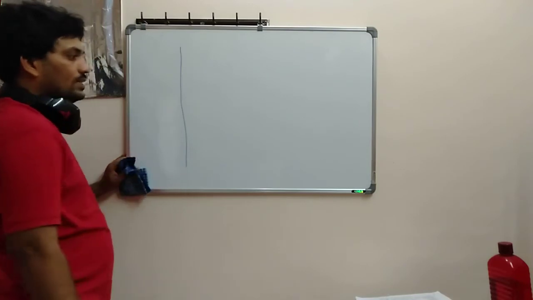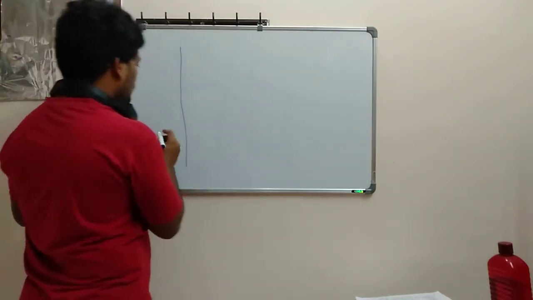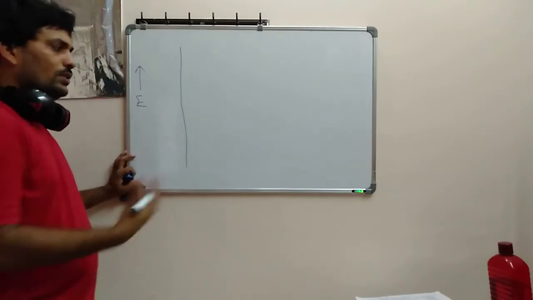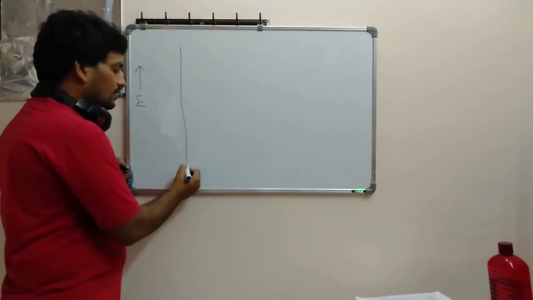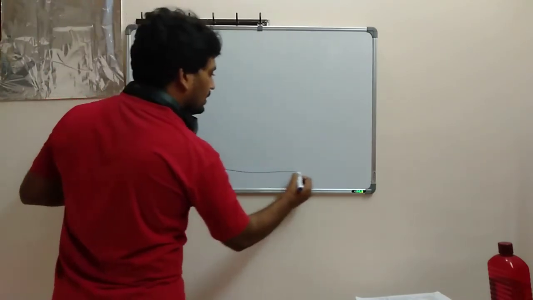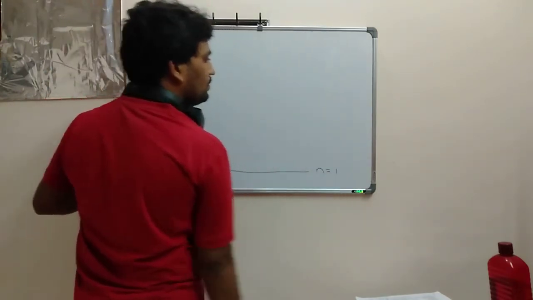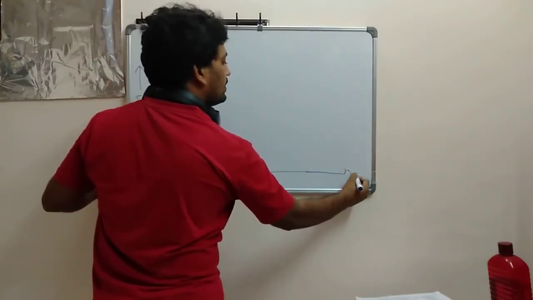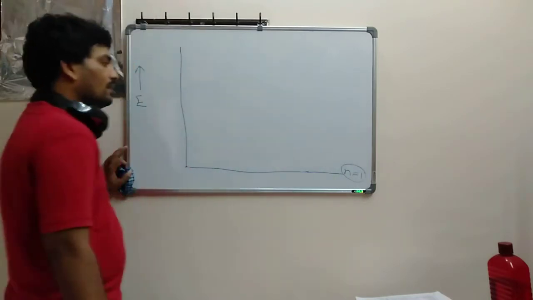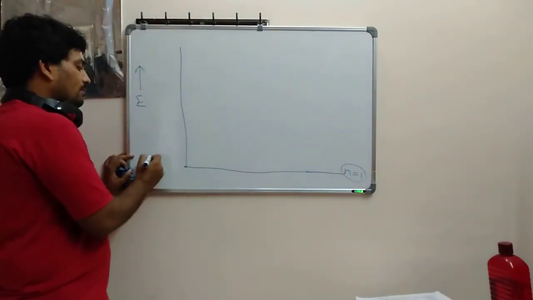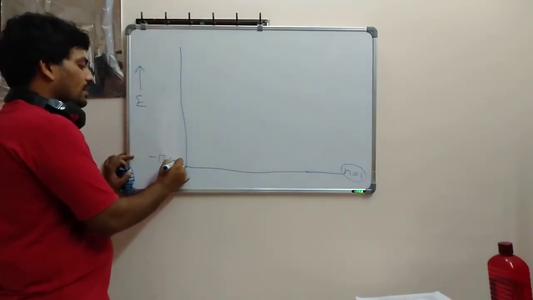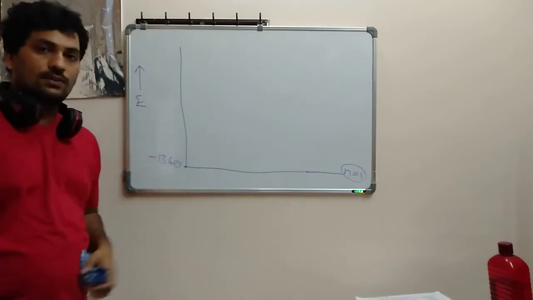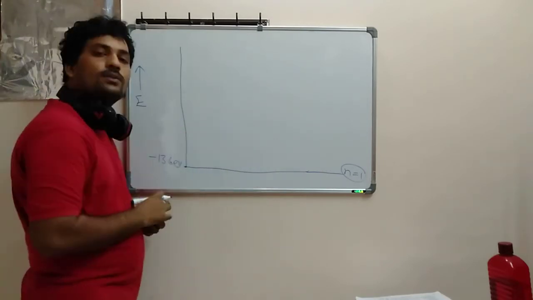So this is your energy level diagram, and I am drawing the energy axis. These are your energy levels, total energy. As I told you, this is your ground level energy, for which n is equal to 1. Let's suppose I am drawing it in a big manner. This is n = 1. For n = 1, the ground level energy is how much, buddy? Minus 13.6 electron volt. Not mega, just electron volt.